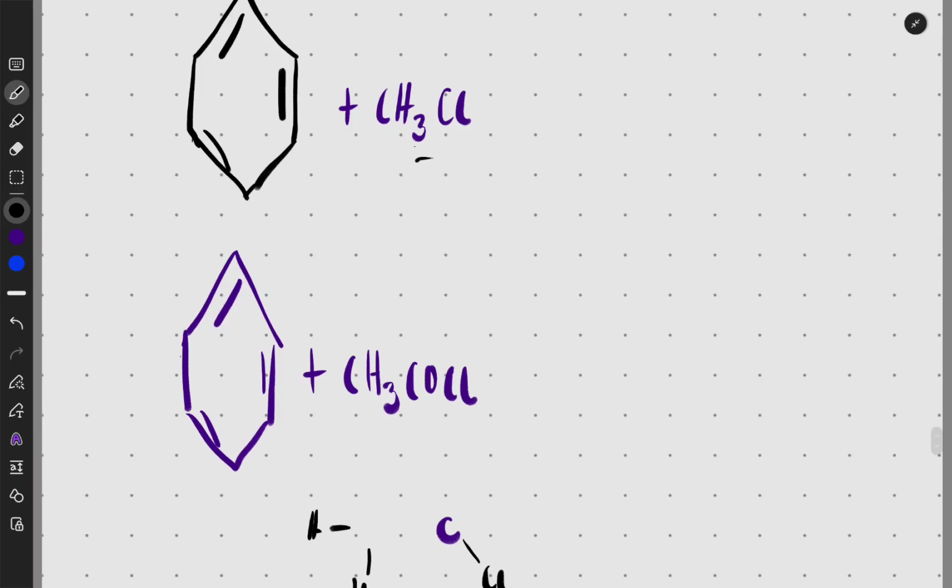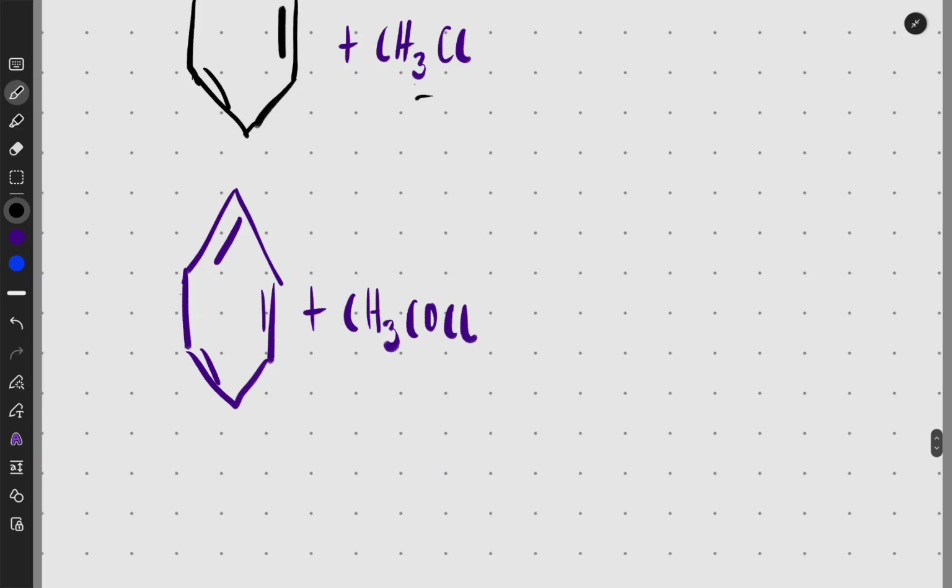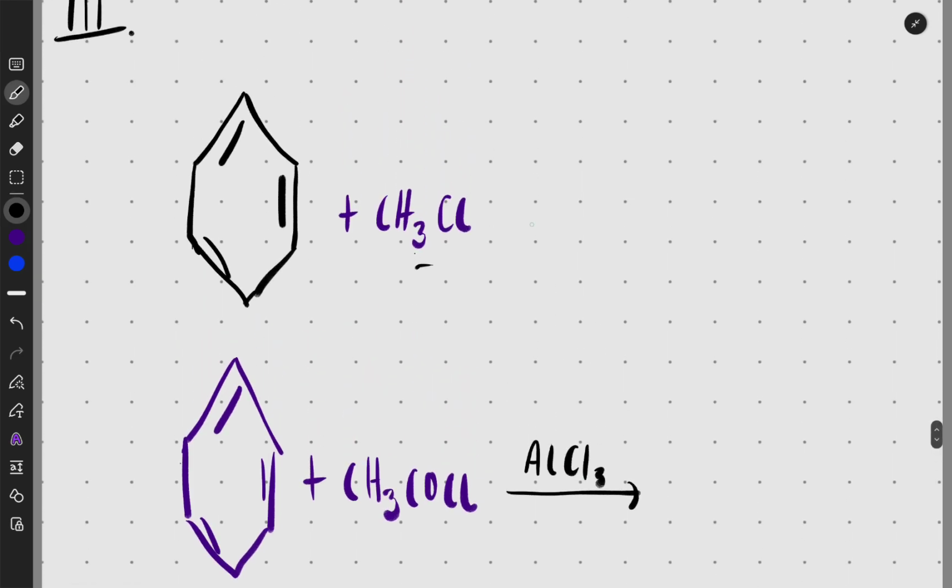If I have these two guys, whatever I have, something with a chlorine somewhere, and I bring and I put AlCl3, I can do the same here, come and put an arrow, and I would put AlCl3.